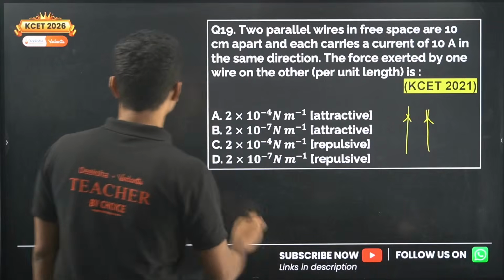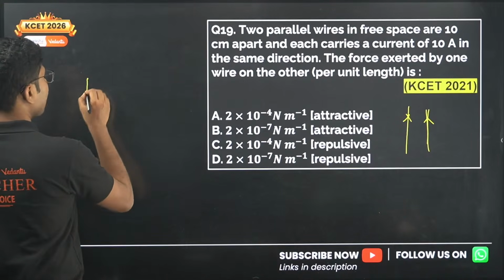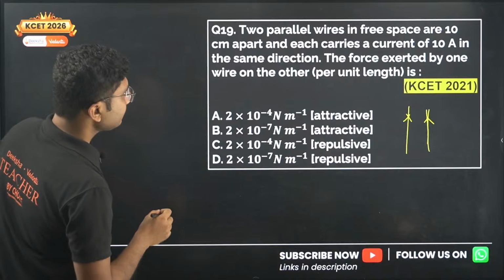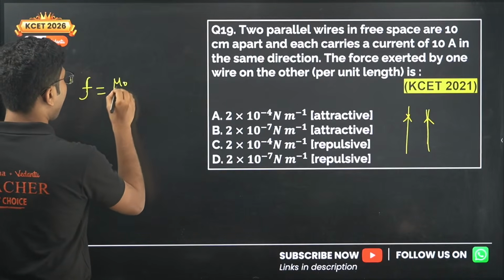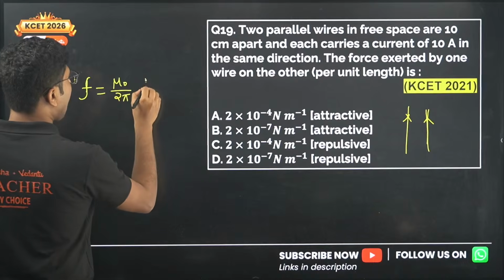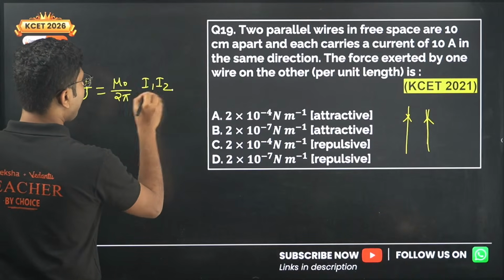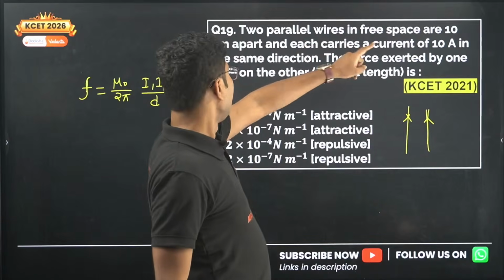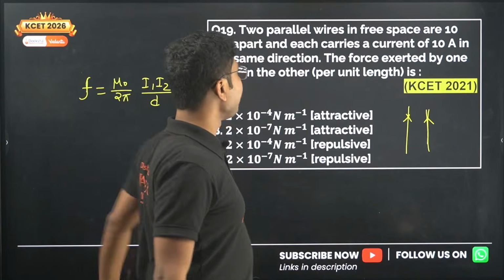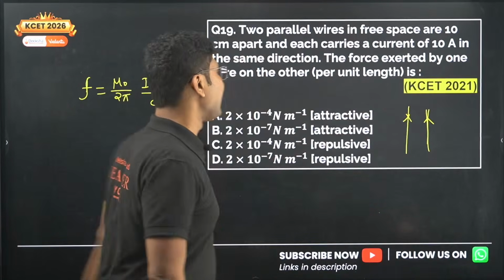Okay, the formula for this is the force per unit length, given by mu naught by 2 pi, I1 I2 by d. So the distance is 10 centimeter, each carrying current 10 ampere.